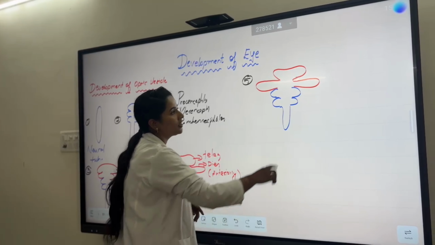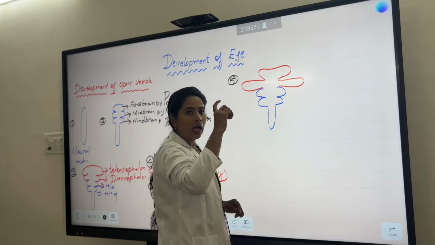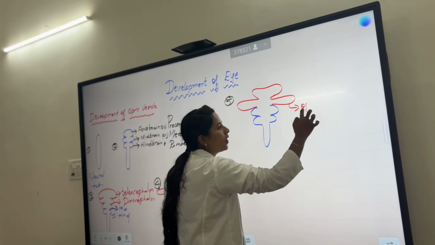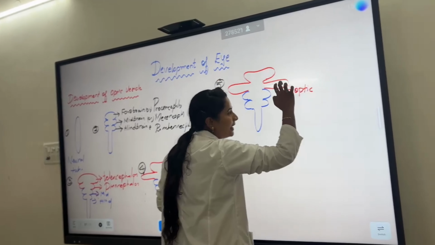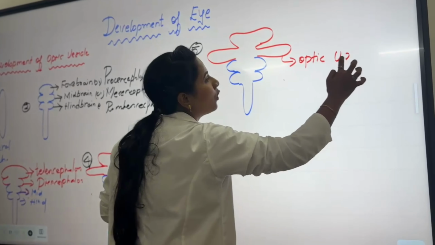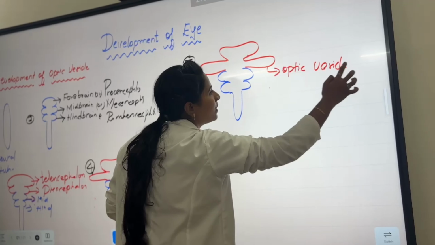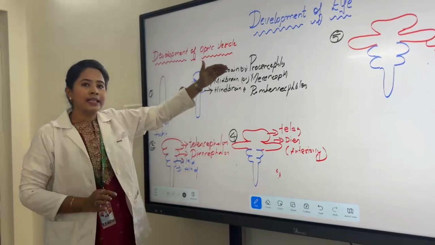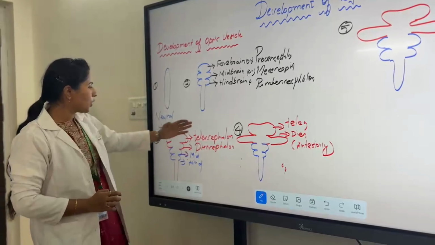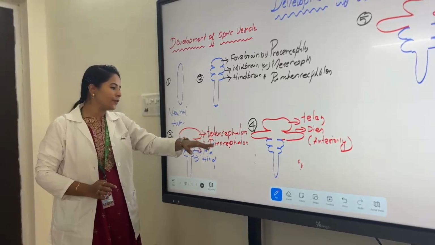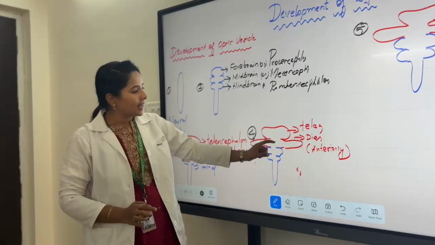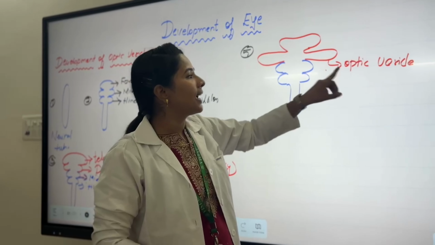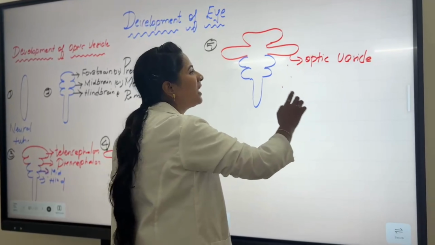The diencephalon extends anteriorly and this anterior extension is called the optic vesicle. The forebrain, also called prosencephalon, is divided into telencephalon and diencephalon. The diencephalon extends anteriorly and its anterior extension is called the optic vesicle.